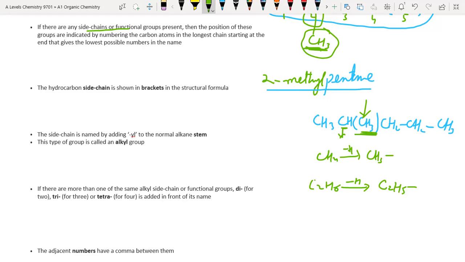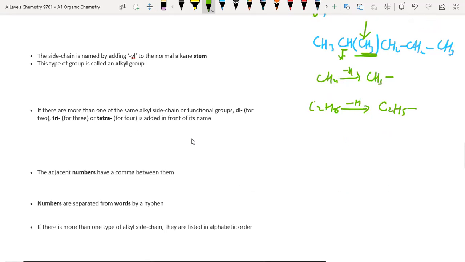Now the next situation is this: if a compound contains more than one side chain or more than one type of side chain.